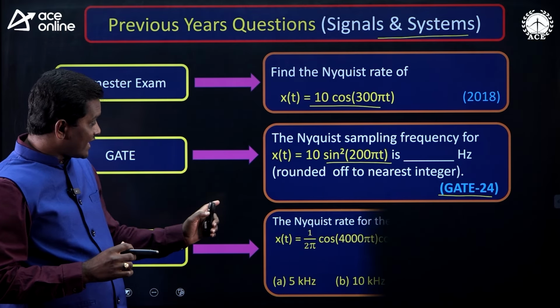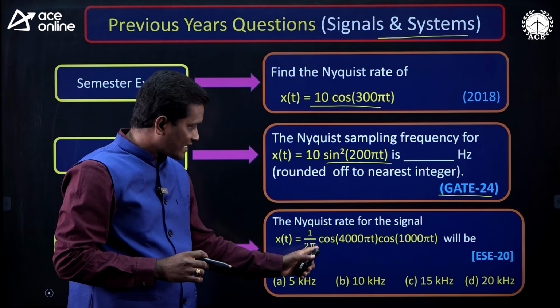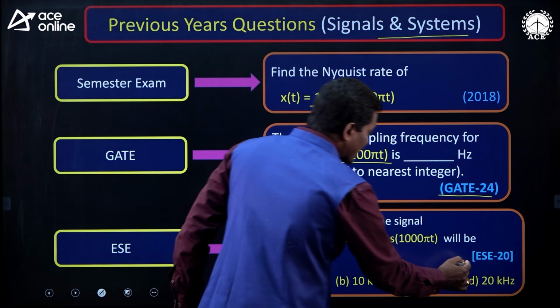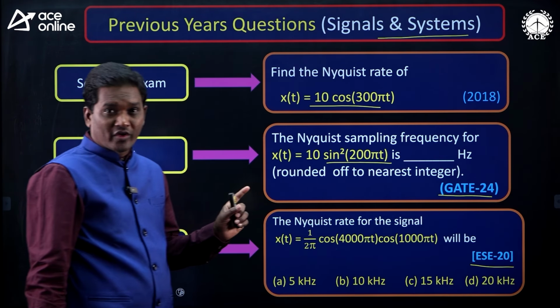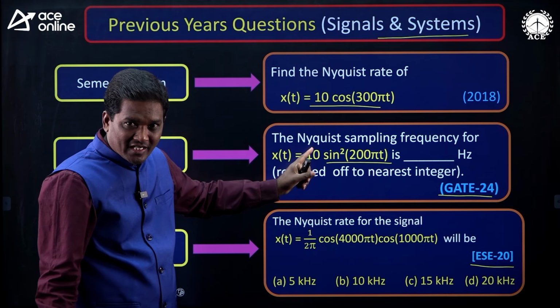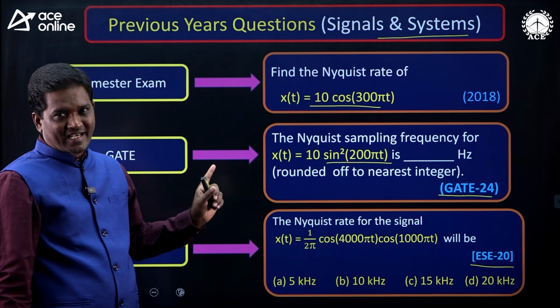And from the ESE, the Nyquist rate for the signal, this is the signal. What is the Nyquist rate? These are the options given. It is the ESE 2020 exam. See here, from the same topic, a semester exam question, a GATE exam question and an ESE examination question.